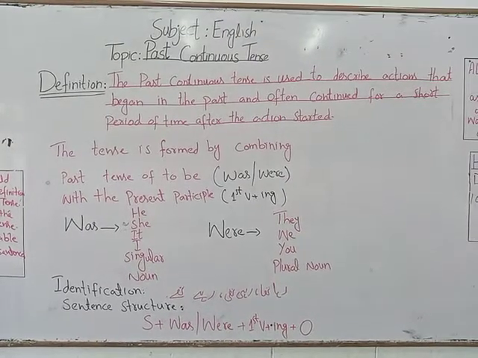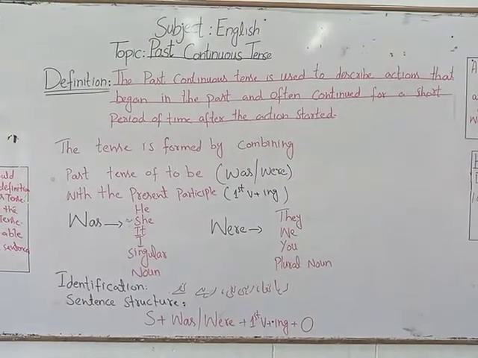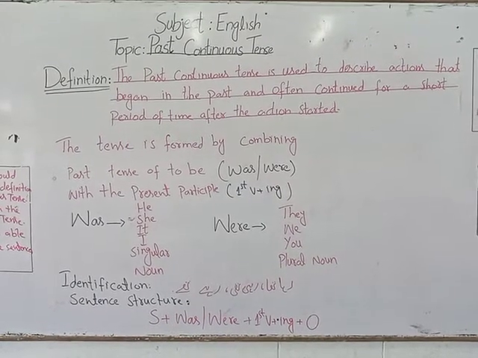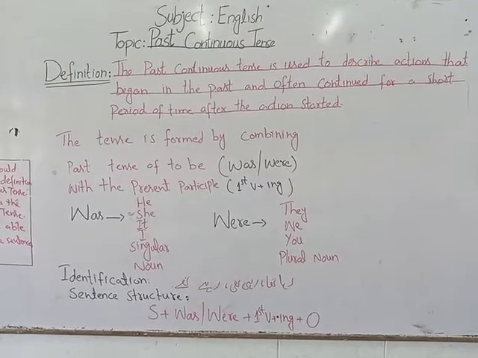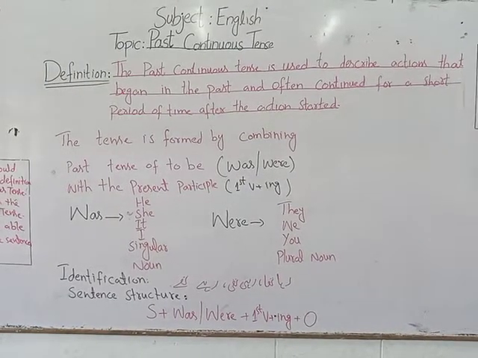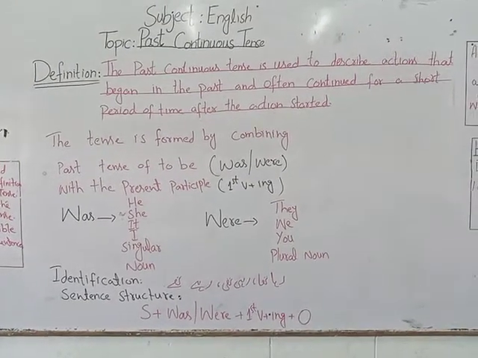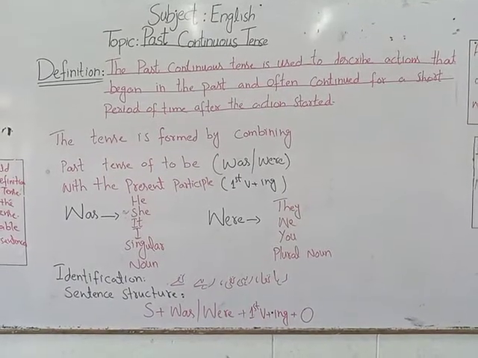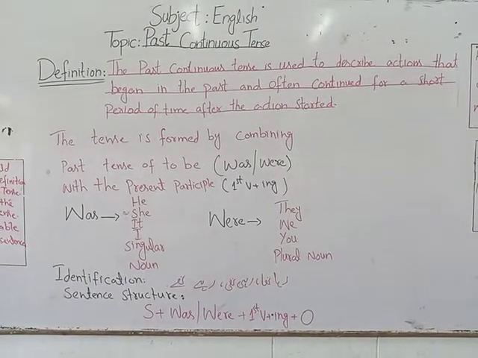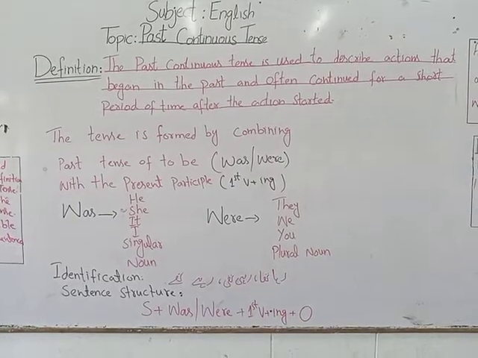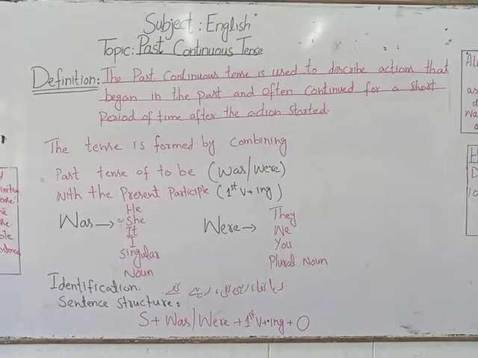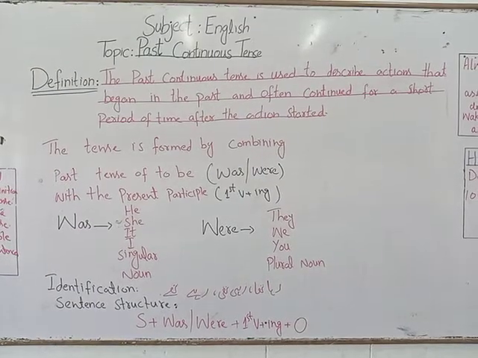Identification of past continuous tense. Beta, in Urdu it ends at raha tha, rahi thi and rahe the. Sentence structure: subject plus was/were plus first form of verb plus ing plus object. So it is formed by subject plus was/were plus first form of verb plus ing. Now let's see some examples of past continuous tense.